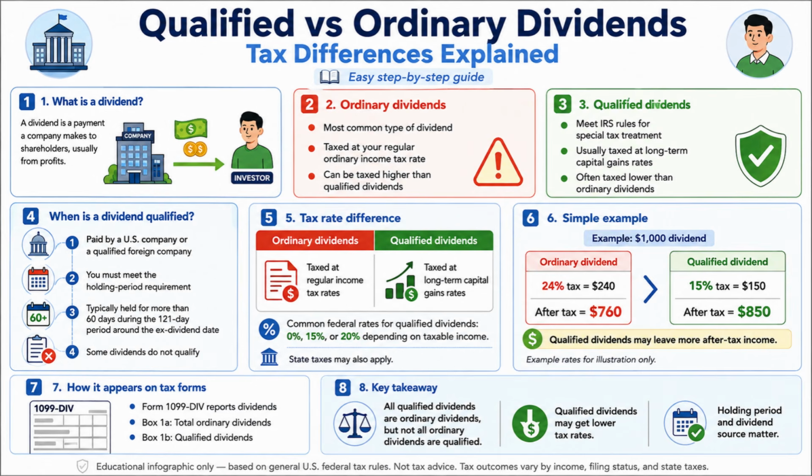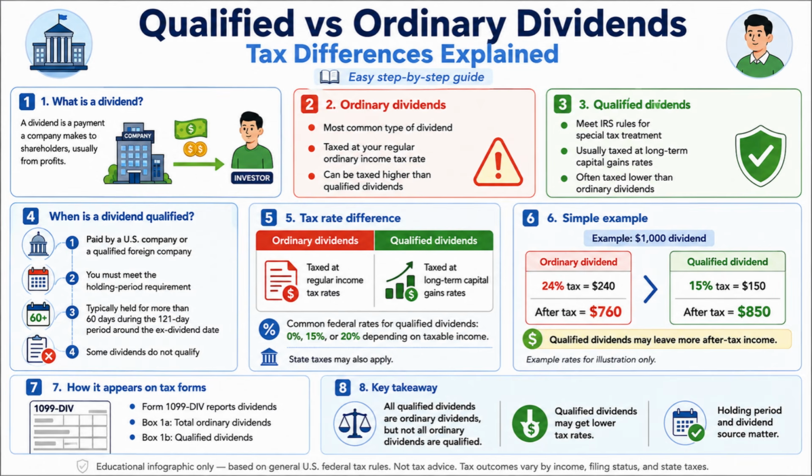In this video we will discuss qualified versus ordinary dividends and the key tax differences between them. First, let's understand what a dividend is. A dividend is a payment that a company gives to its shareholders, usually from the company's profits. When you own shares of a company, the company may reward you by sending part of its earnings back to you as dividend income. Now, dividends are not always taxed in the same way.